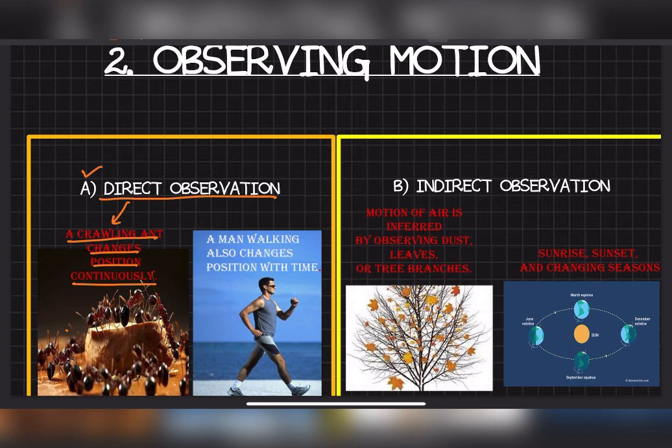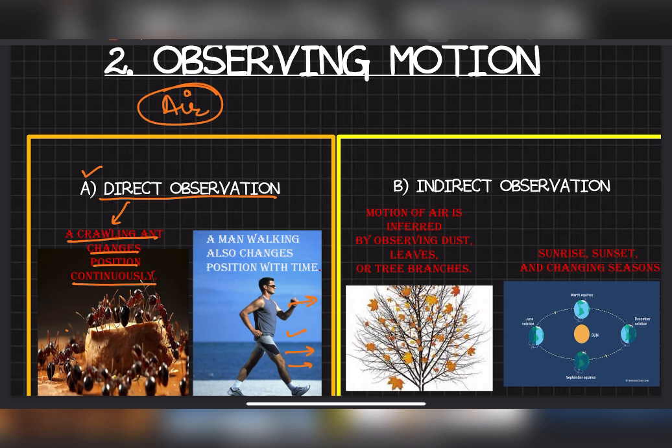Or the person is walking. This man is walking here. Can you see? He's walking. So you can directly see. This is direct observation. But air, let's say air. Can you see air? No. How do you know that air is moving or air is having motion?